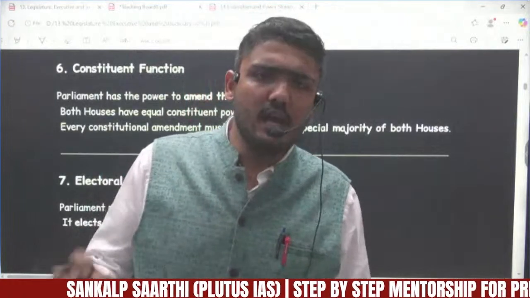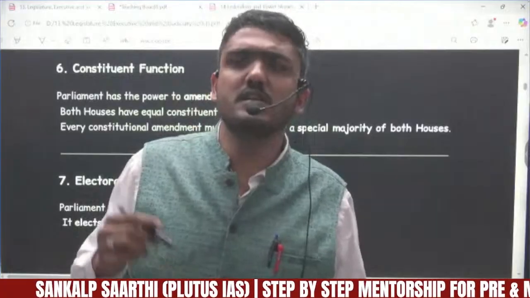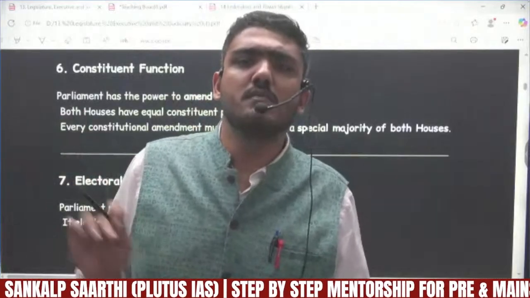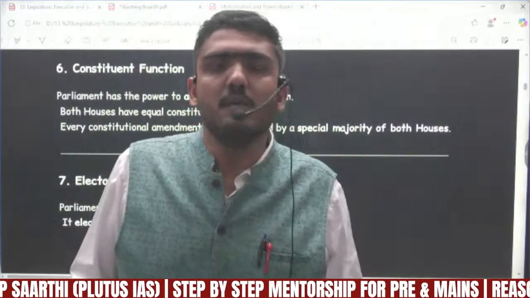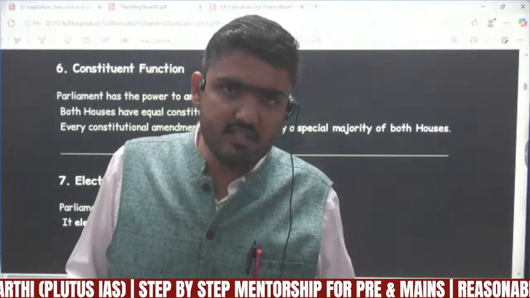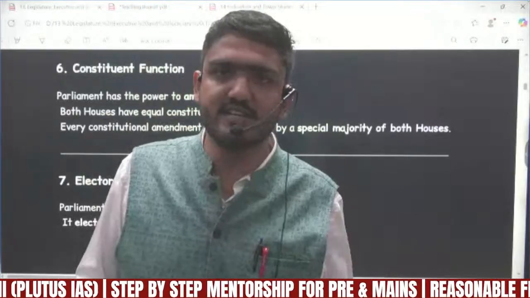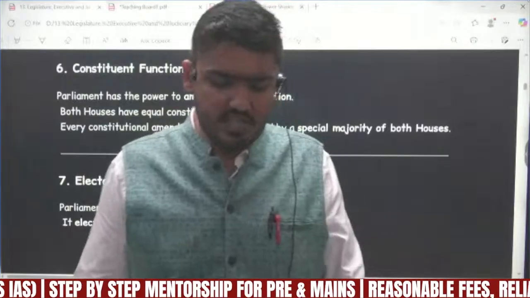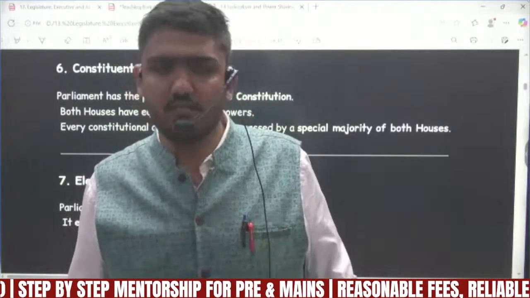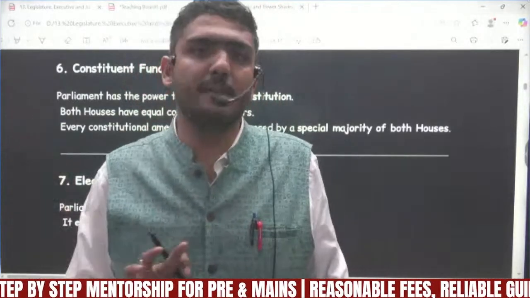In amending certain provisions, approval has to be taken from the state assemblies also, but not from all of them, only from 50% of the state assemblies. That is according to Article 368. So parliament is the only body that can amend the constitution.